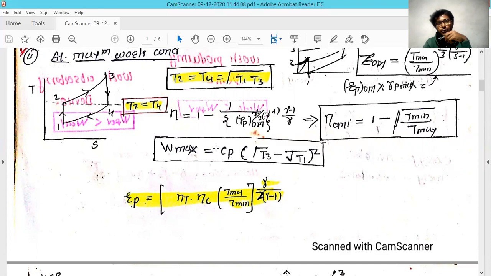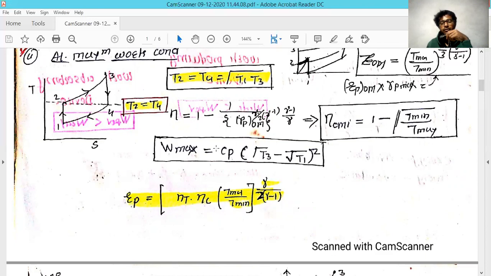it is a little bit different. You have to keep in mind because this is quite often asked in the GATE exam, because it's a certain condition, and they basically focus on this condition, not the format you have seen above. So it is noted as Cp into, in bracket, under root T3 minus under root of T1, whole bracket squared. This is your maximum work output for this specific special condition.